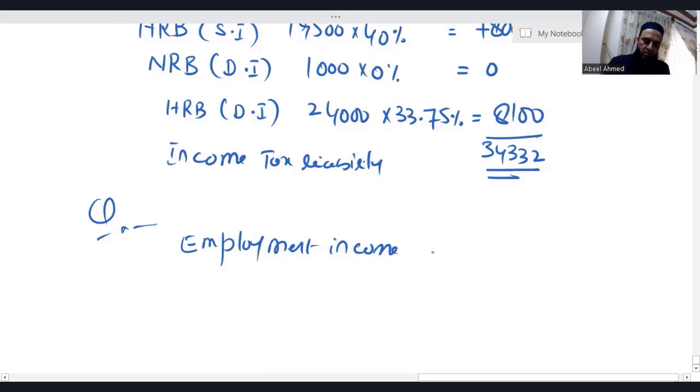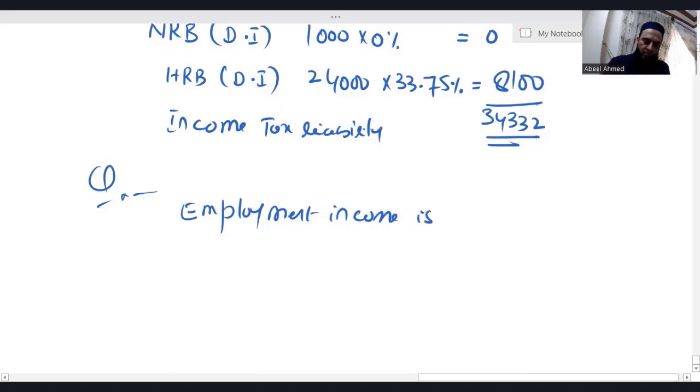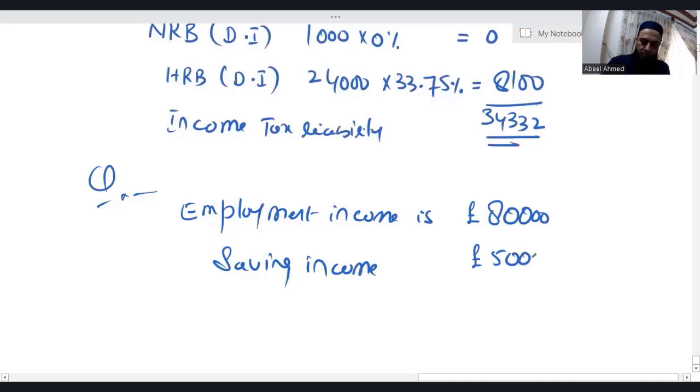Employment income is, let's say, 80,000. Saving income is, let's say, 50,000. Dividend income is, let's say, 20,000.